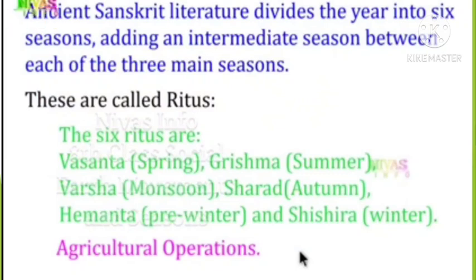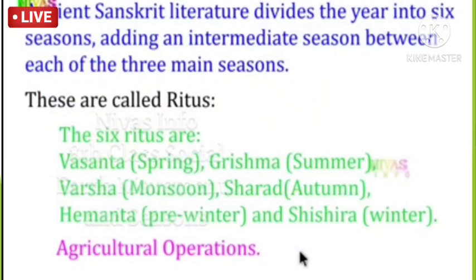So we have 6 ritus according to ancient Sanskrit literature: Vasanta Ritu, that is spring season, Grishma Ritu, that is summer season, Varsha Ritu, that is monsoon, Sharad Ritu, that is autumn, Hemant Ritu, that is pre-winter, and Shashira Ritu, that is winter. Tomorrow we are going to discuss these ritus deeply with pictures.